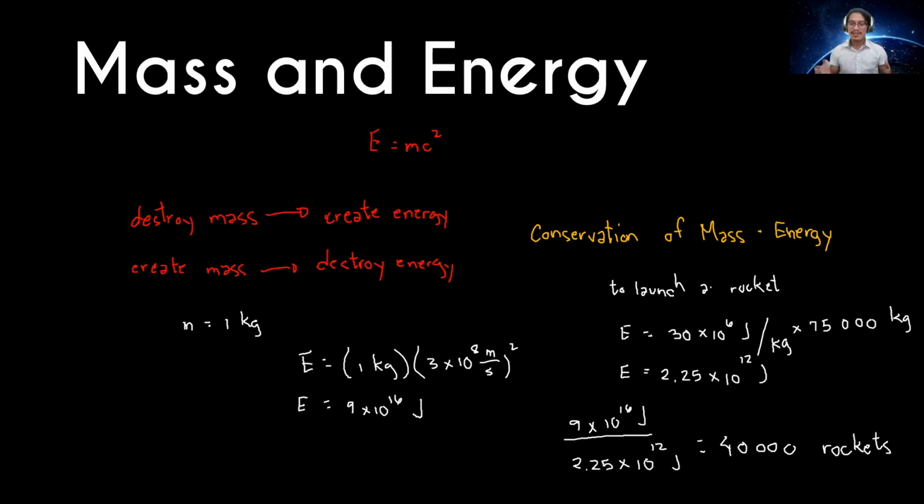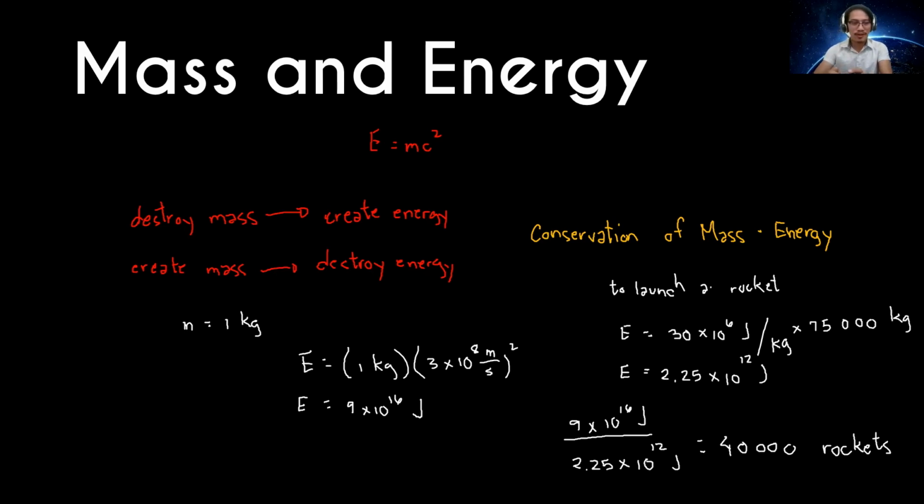Okay? That is how revolutionary this concept of mass energy equivalence is. Imagine that with 1 kilogram of uranium, you can launch 40,000 rockets. And assume that the mass of the 40,000 rockets is 75,000 kilograms.